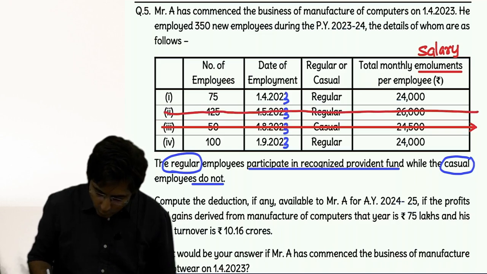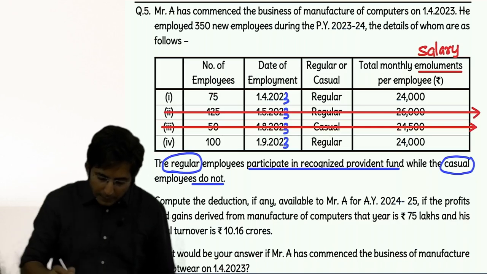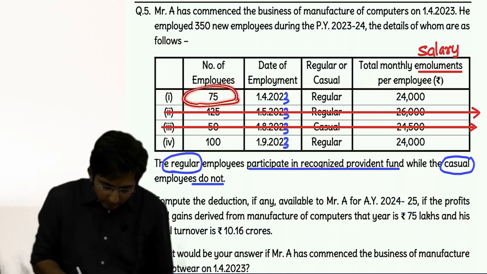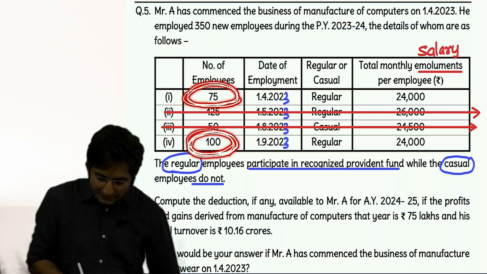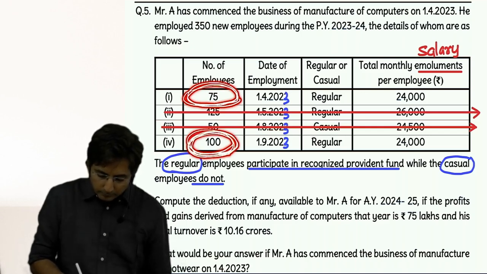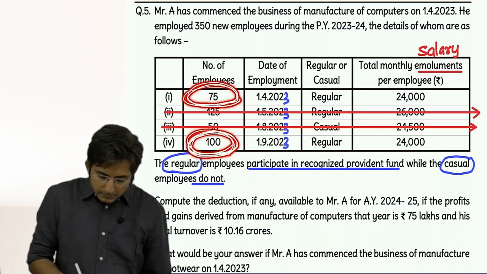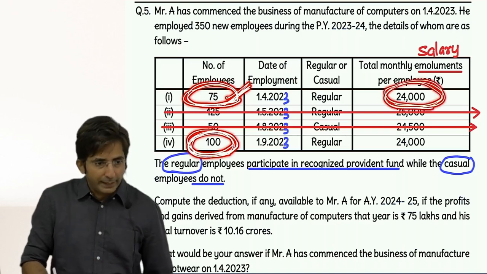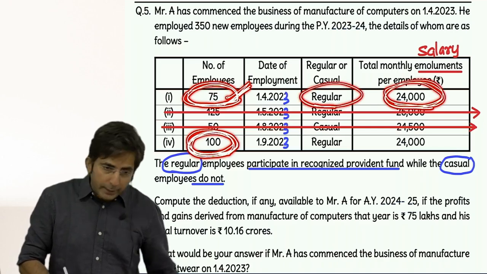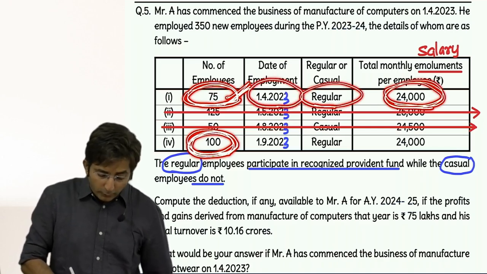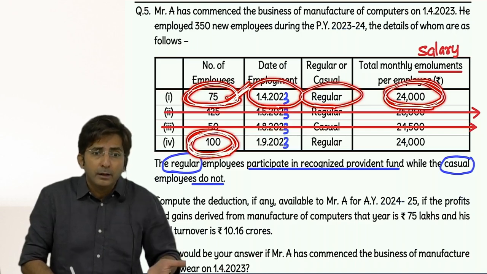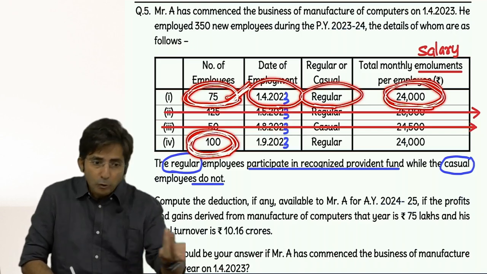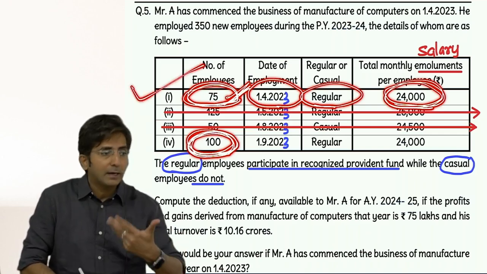See, if I cancel this, my job becomes simple. This is out of sight, out of mind now. Now I have to think between the remaining groups. Check, are these employees satisfying all conditions? For the 75 employees, salary wise it is good, 24,000. Regular employee, very good. And employed on 1st April, means employed for the full 366 days, very good. So from every angle they are qualifying.